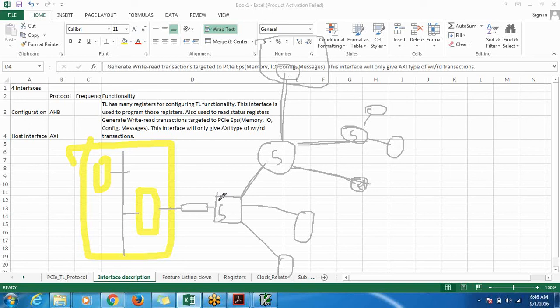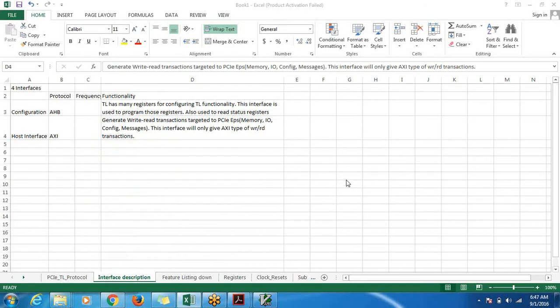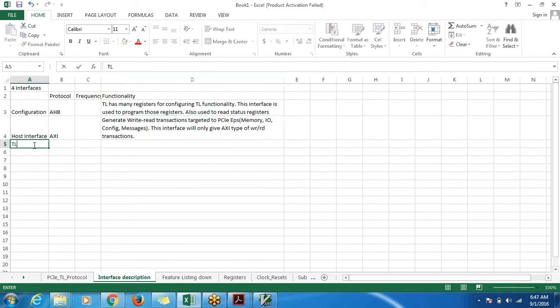Do you have any questions till this point? Okay. So this is about the host interface. Other than the host interface, what else do we need? Do we have the transaction layer, data link layer, transmit interface? There is no specific protocol.